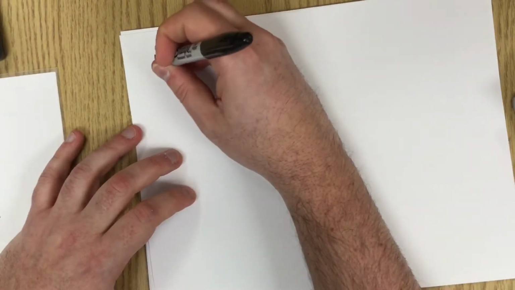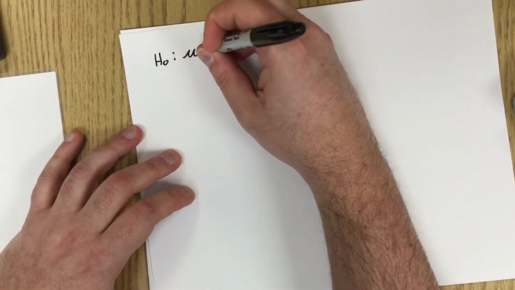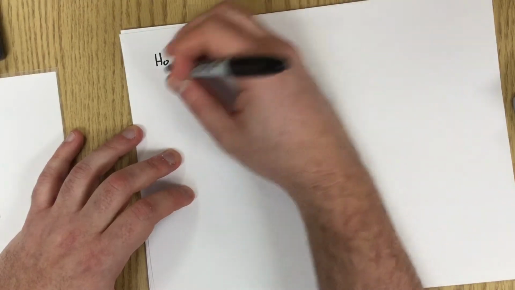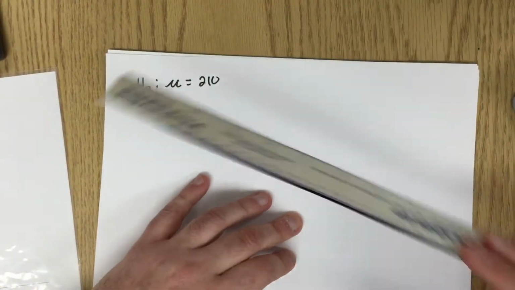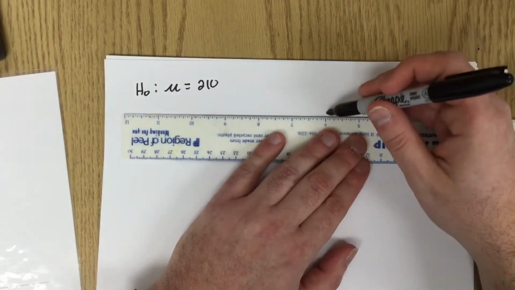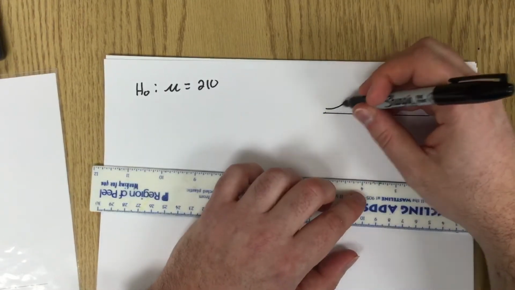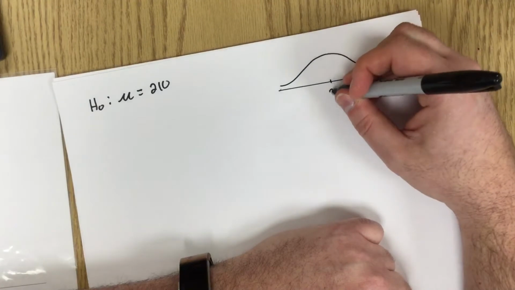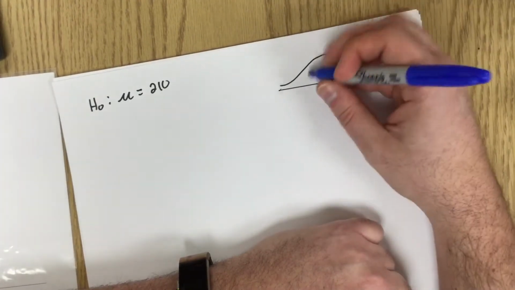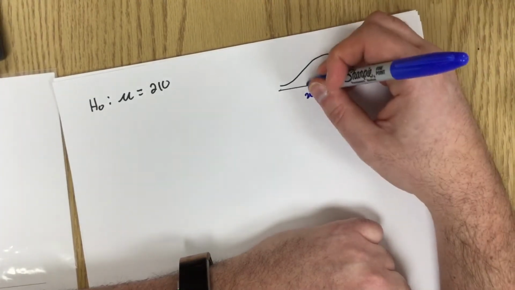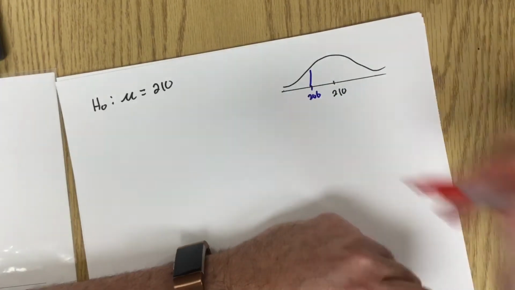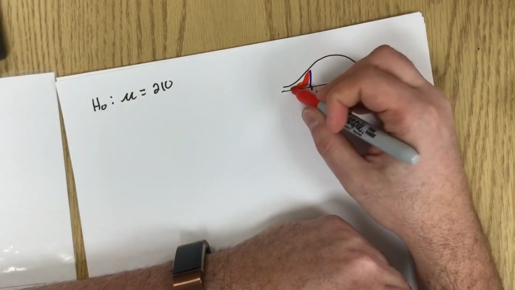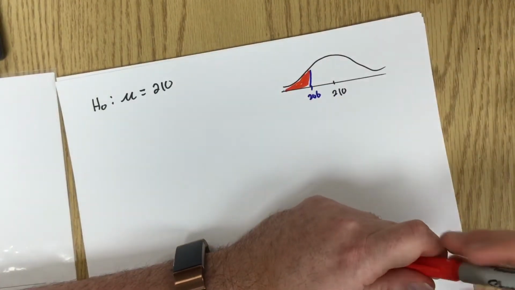So the null hypothesis is that the mean is 210. Our experimental mean was 206. So we're going to be calculating this probability over here.